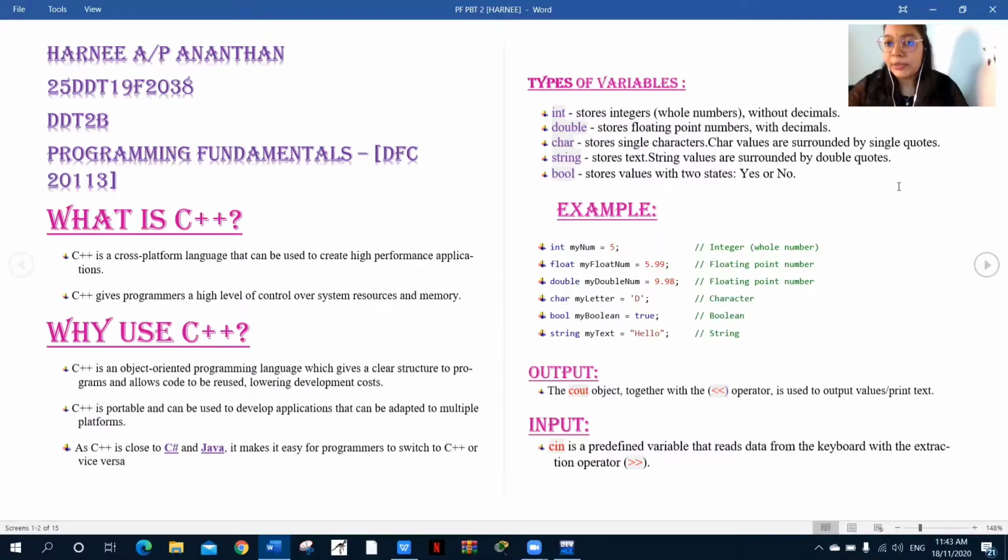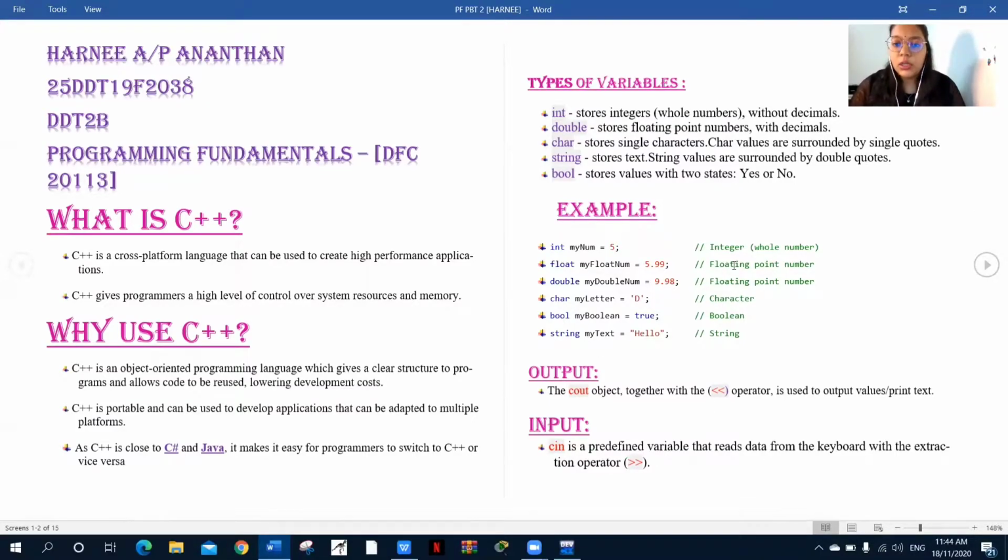Types of variables in C++: int stores integer whole numbers without decimals. Double stores floating point numbers with decimals. Char stores single characters. Char values are surrounded by single quotes. String stores text. String values are surrounded by double quotes. Bool means boolean. It stores values with two states, true or false. For example, we give a comment in a C++ application like this.